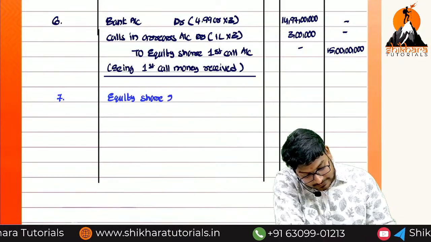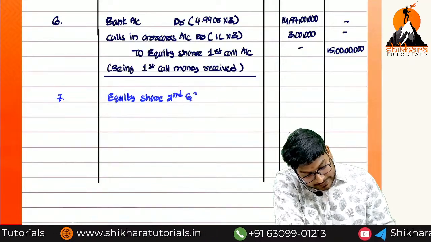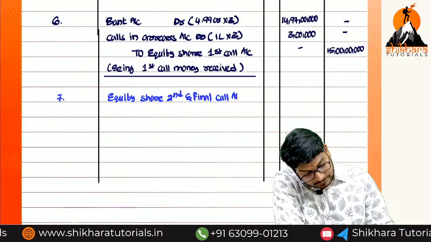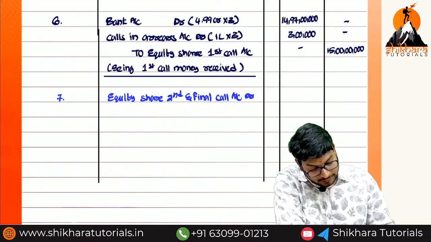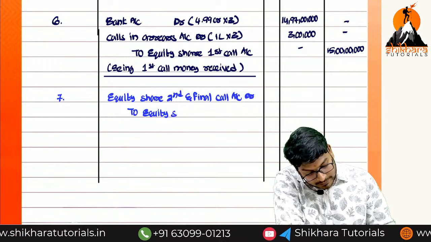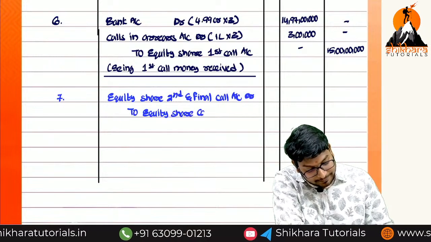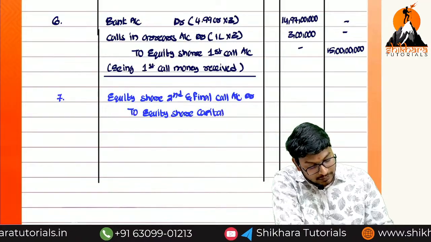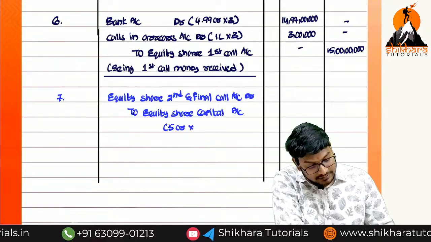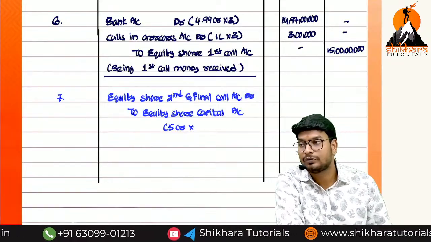Equity share second and final call account debited to equity share capital account. On how many shares, ma? 5 crores into what is the balance amount? 4 rupees.